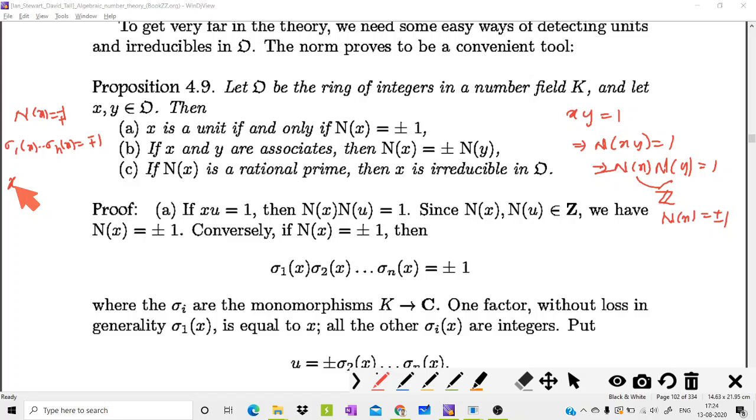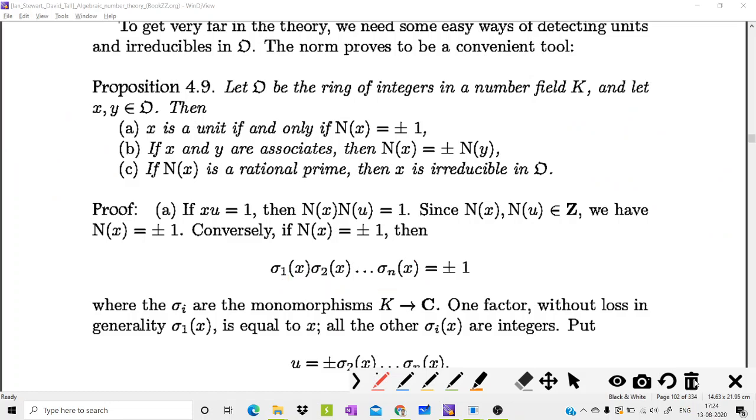So say sigma 1 of x equals x. Then you have sigma 2 of x, etc., sigma n of x, equal to plus or minus 1. Then x times this is equal to plus or minus 1. Then you can easily get the inverse for x. So x is always a unit in this case.